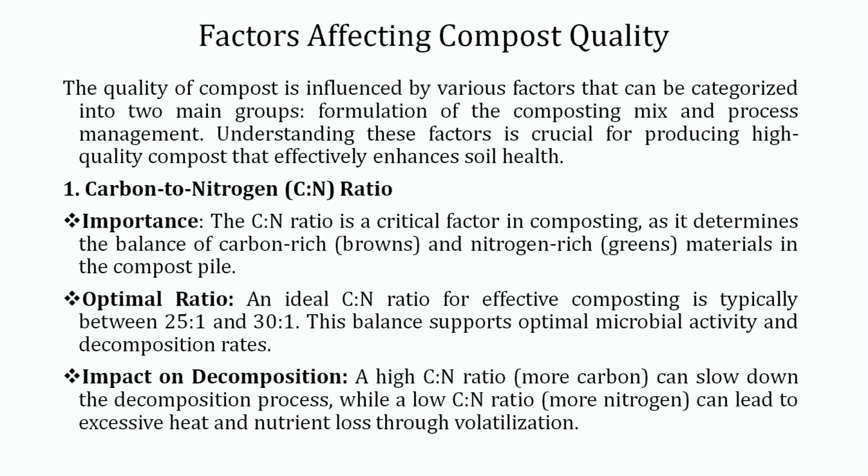So what should be the optimum ratio? The optimum ratio should be 25:1 or 30:1, meaning carbon and nitrogen should be in this ratio. We are saying indirectly that the green part should be lesser than the brown part. This balance supports optimum microbial activity and decomposition rates. Impacts on decomposition: a high carbon nitrogen ratio, meaning more carbon, can slow down the decomposition process, while a low carbon nitrogen ratio, meaning more nitrogen, can lead to excessive heat and nutrient loss through volatilization.